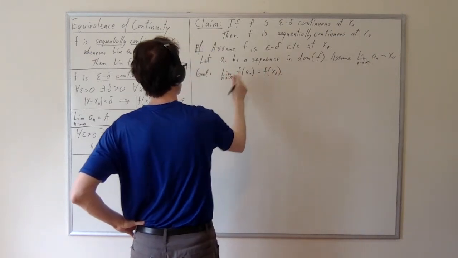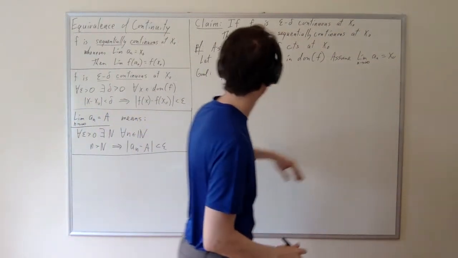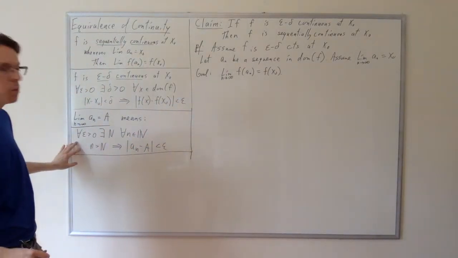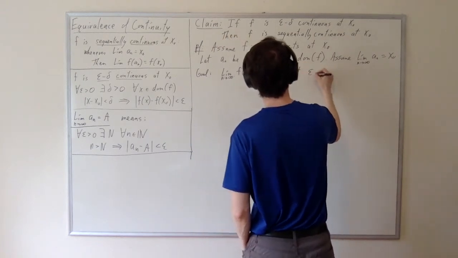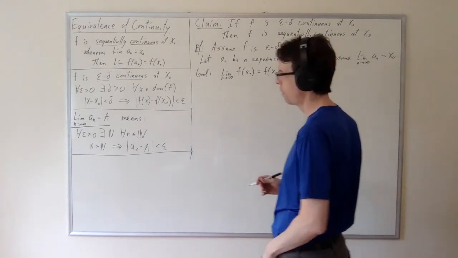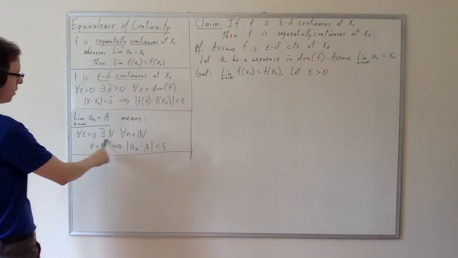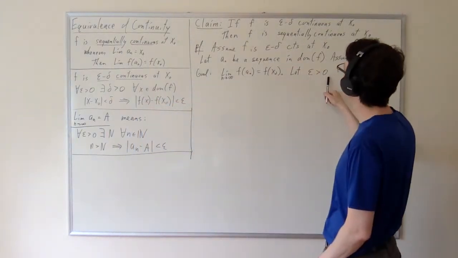Now, this is a limit proof. I mean, this is a limit, but that's an assumed limit. This that we're trying to prove is a limit, and so we're going to prove it by the definition of the limit. So for that purpose, we're going to let epsilon be greater than 0. Now, I have no idea how to choose the capital N that I need, at least not yet. But I do have an epsilon greater than 0.